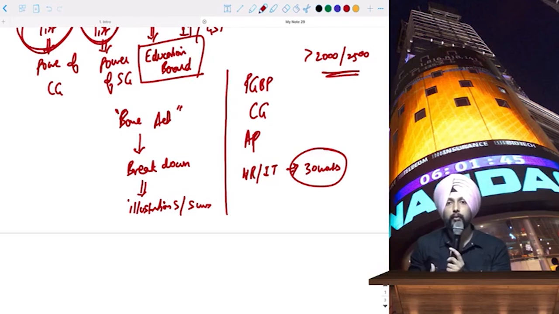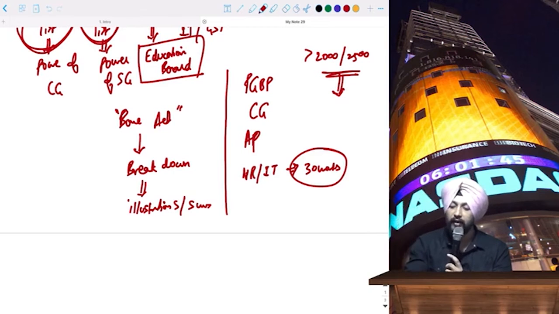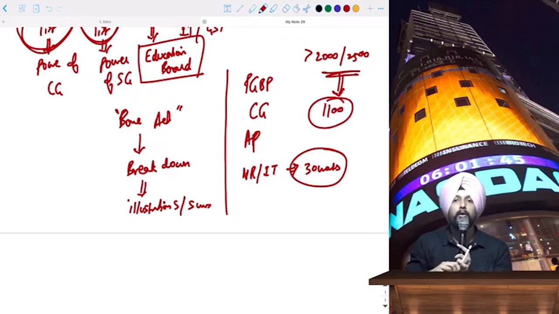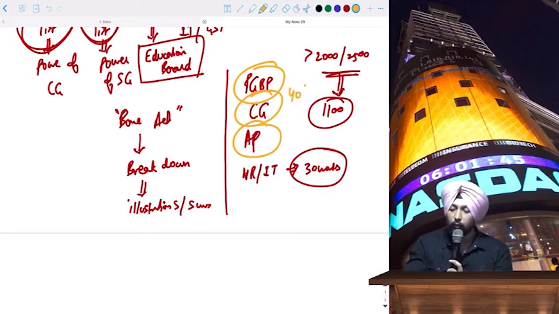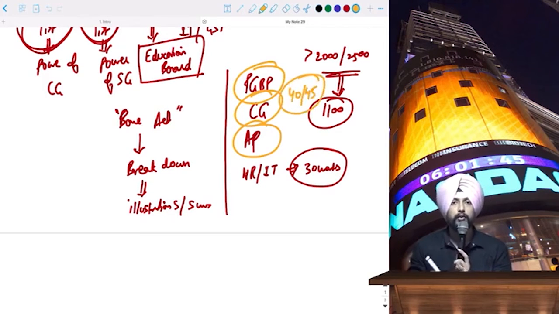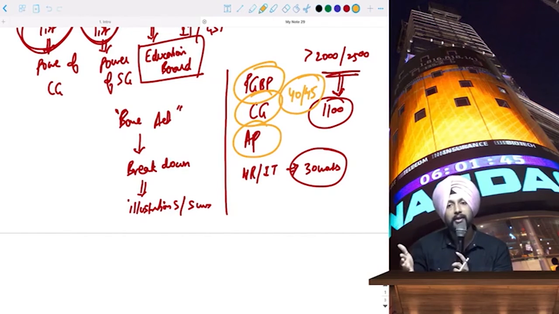Plus, I got lots of requests from students to give summary notes. Initially, I did not give summary notes at all, because something which is given in the book in 2,500 pages, I've already made into close to 1,100 pages, so you should understand that this is already a summary of what you are supposed to study. But still, keeping in mind the paucity of time, for these 3 chapters, which are the most lengthy, and which together will every time account for 40 to 45 marks of your paper, that is PGBP, capital gains and assessment procedure, around 40 marks minimum, I can say.